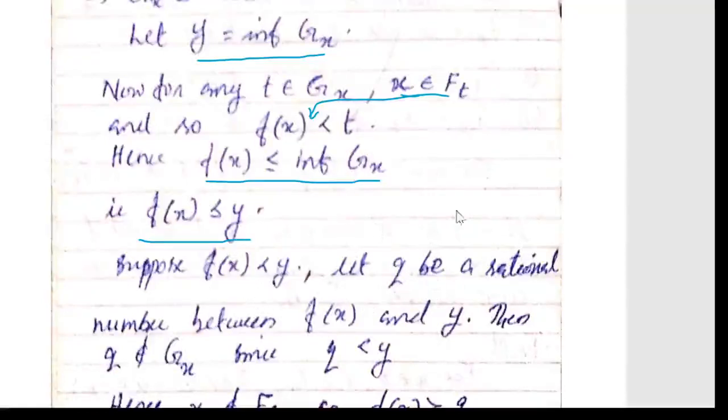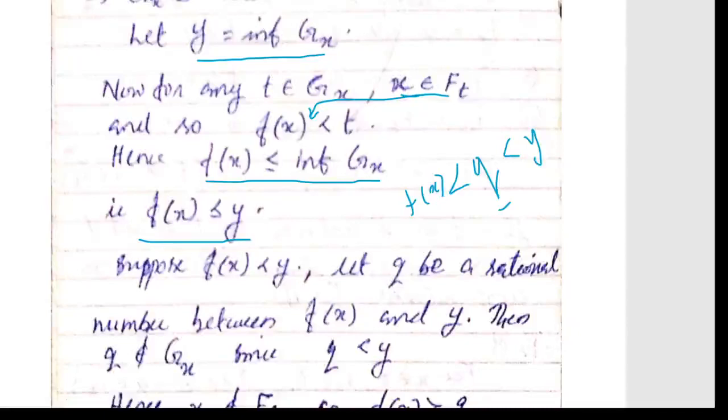This is the condition: we can find a q such that f(x) is less than q, which is less than y. Now this q is less than y. Hence x does not belong to F_q, because F_t is defined with f(x) less than t.